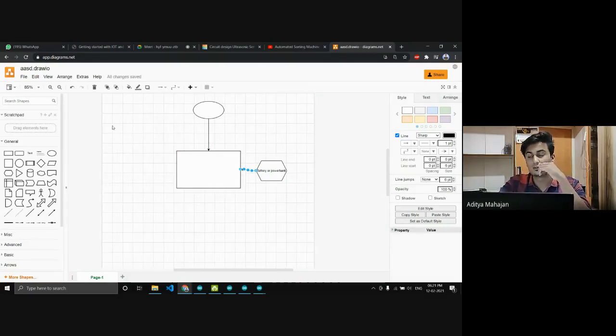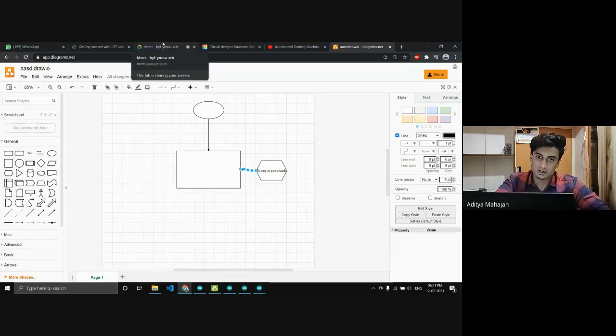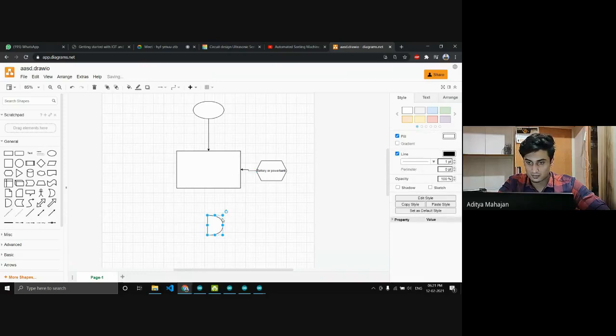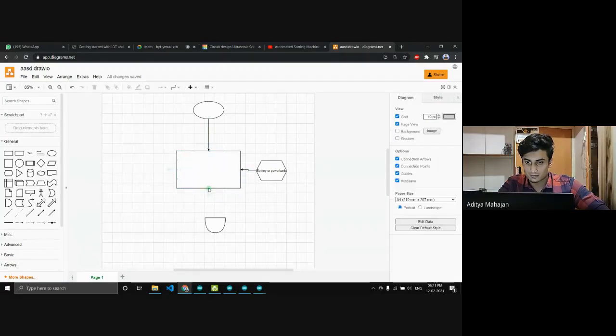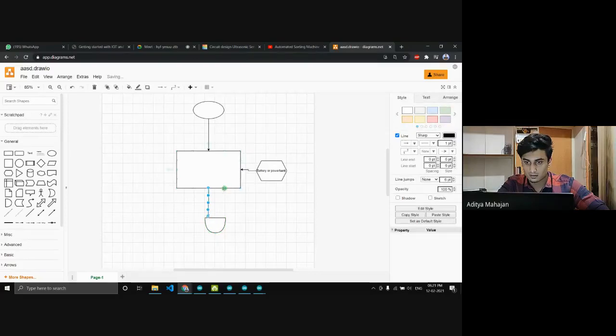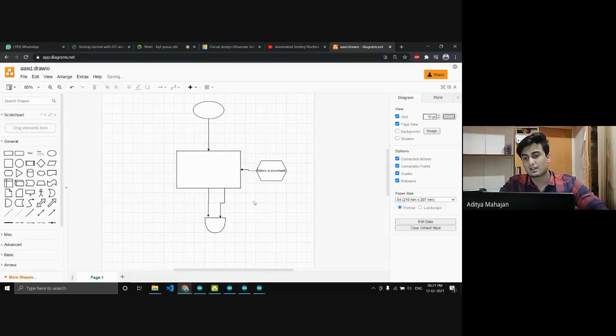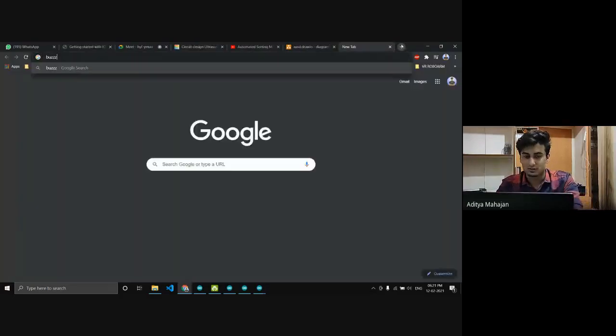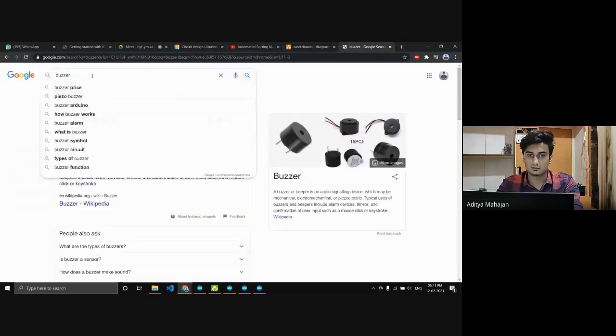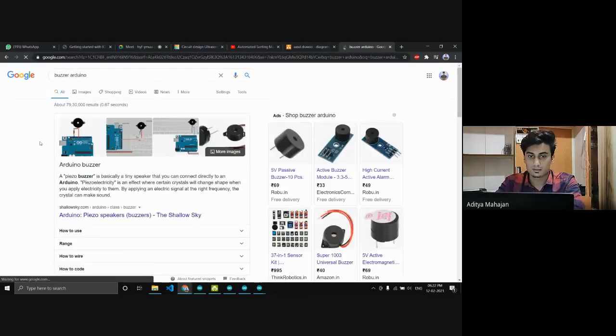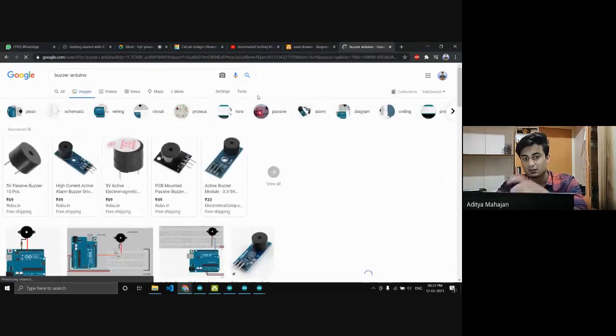After that you will need to hook this Arduino up to your car speakers. You can go to any mechanic garage, or if you have some know-how, you can do it yourself. You just need to figure out the wiring of your car speakers, and then you just need the Arduino to output a digital signal and frequency to the speaker. Or I'll make it even simpler. There's this thing called a buzzer. This is the Arduino buzzer. So you can use this as a small speaker.